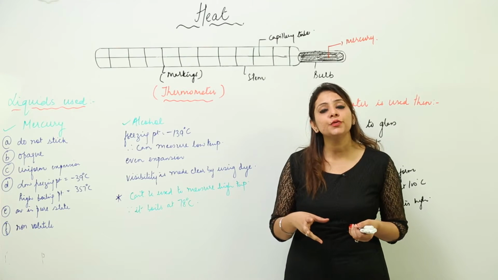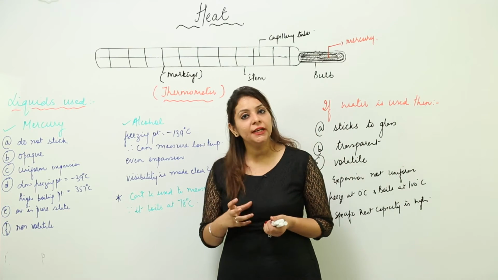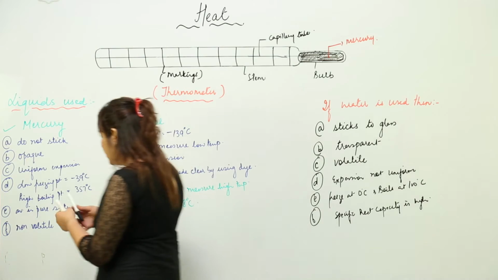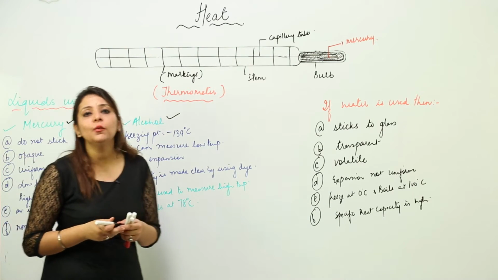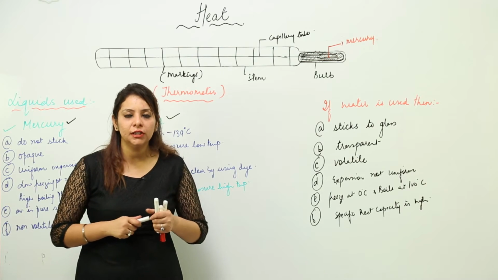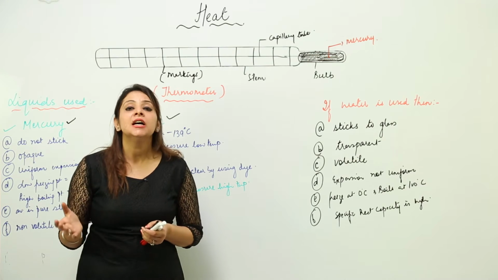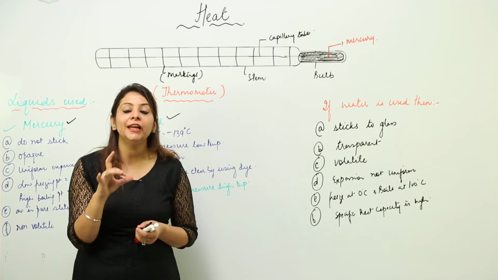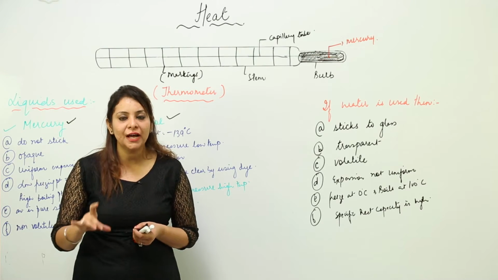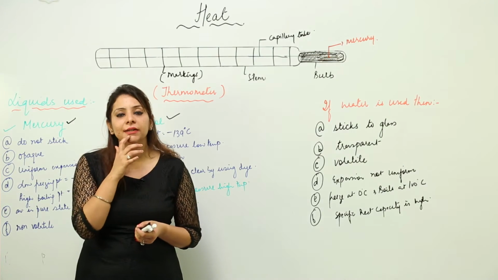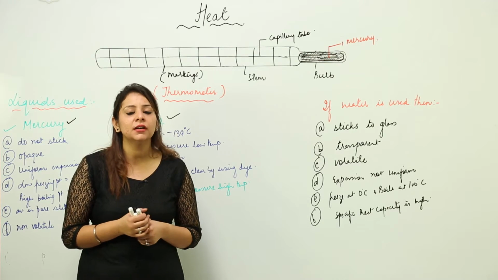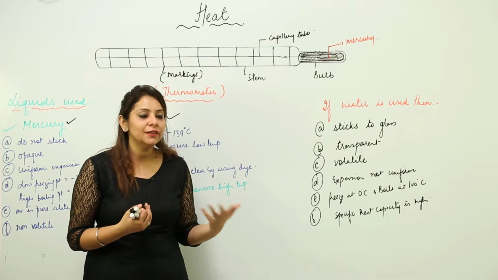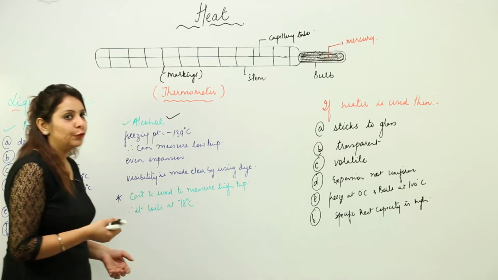Now the liquids which we can commonly use in thermometers are mercury and alcohol. There are a lot of advantages of using mercury and alcohol in a thermometer, as we have already discussed that there are certain characteristics of the liquid which is to be used as a thermometric liquid. And we see that mercury and alcohol actually possess those characteristics. Apart from that, the other liquids do not possess that. So let's focus on that.